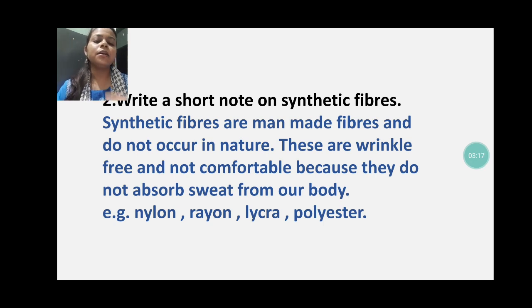Yes, these clothes are not comfortable, whereas cotton and linen clothes are very comfortable. Natural fibers are comfortable because they have the capacity to absorb sweat, and they also allow fresh air to enter, so that we can feel more comfortable. But these properties do not occur in the synthetic fibers. Yes, these are also helpful for us, but in different ways.